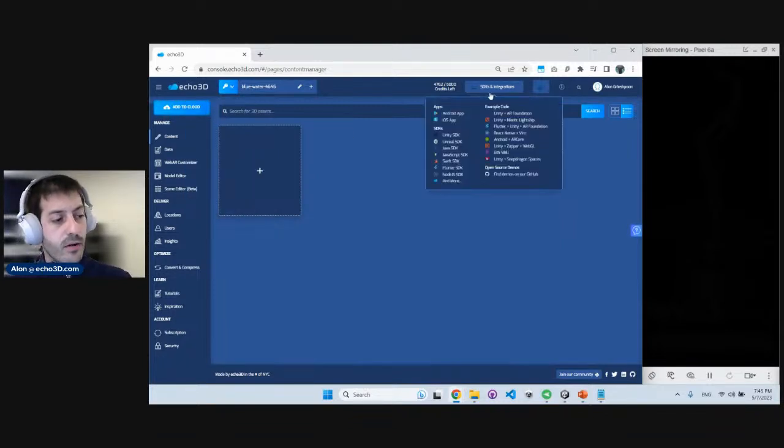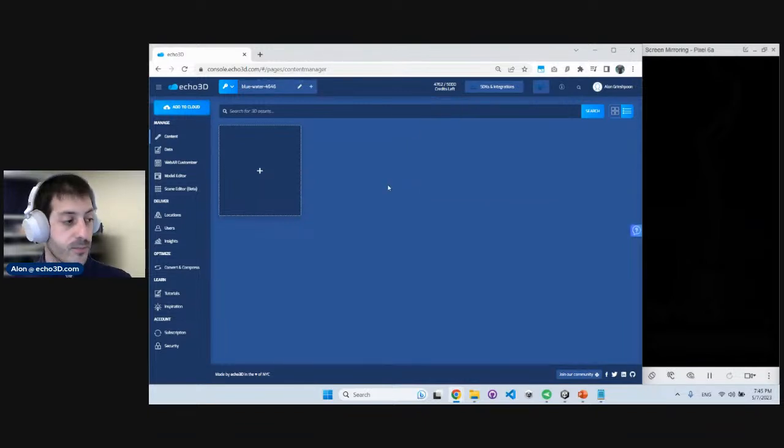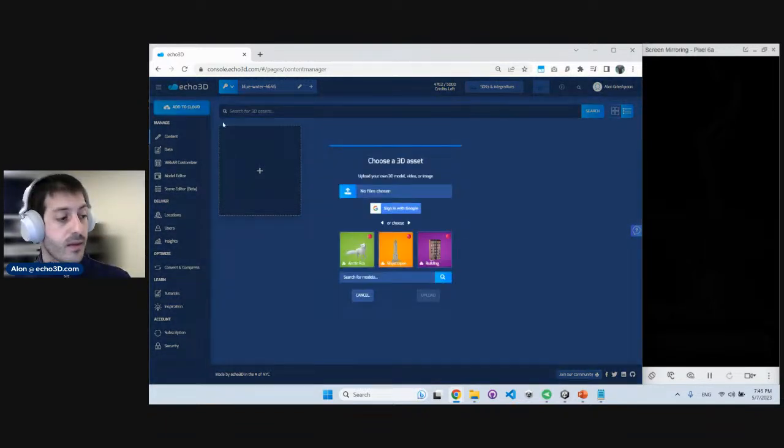And you can see here all the integrations that we have for all the different 3D rendering engines, if it's Unity or Unreal or Java or even Niantic introduced this really cool SDK. We have an integration with that. Qualcomm has an amazing SDK for augmented reality called Snapdragon Spaces. We have an integration with that. And all of these things are accessible to you. But let's start with something simple. Let's just upload some content to the cloud. So I'm going to click the Add to Cloud button and automatically get this dialog where I'm able to upload files from my local storage or use one of our sample models.